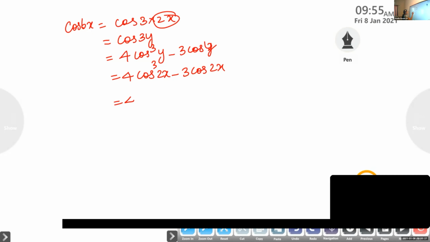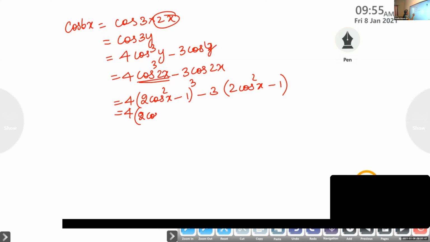So that is 4 into, what is cos 2x in terms of cos? It is 2 cos square a minus 1, the whole cube, minus 3 into 2 cos squared a minus 1. The next step, expand it using the identity (a minus b) the whole cube.